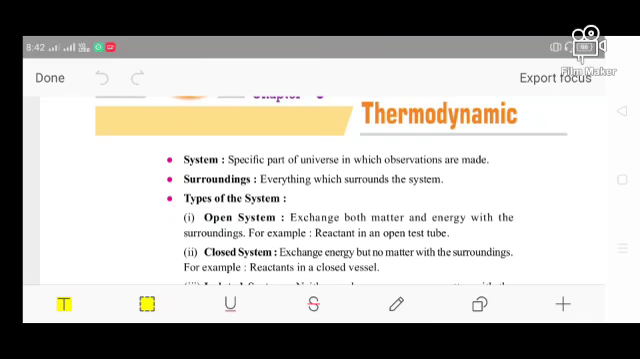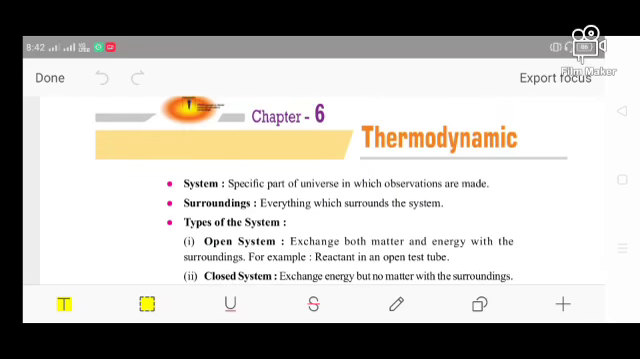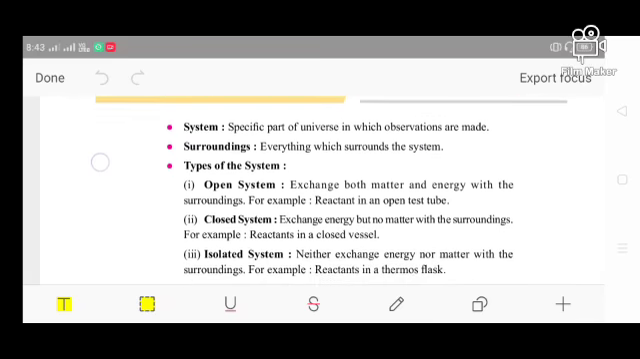Let's get started. So what is thermodynamics? It is a branch of chemistry which deals with the thermal behavior of a system with the surroundings. That means two terms are coming here: one is system and another is surroundings.